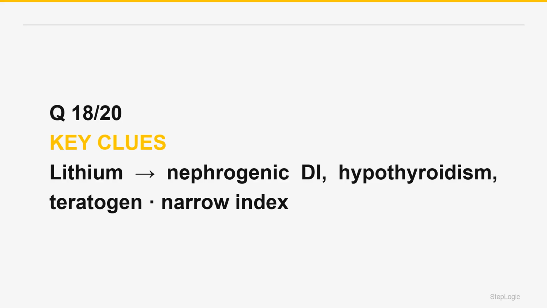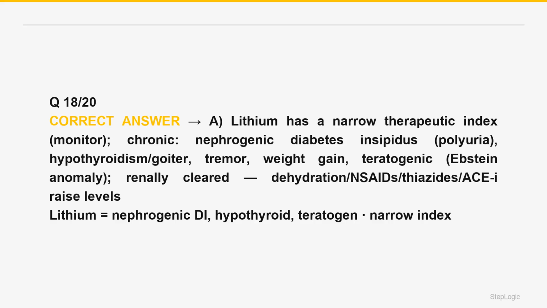Renal: lithium causes nephrogenic diabetes insipidus. It makes the collecting duct resistant to ADH, leads to polyuria, polydipsia, and dilute urine, and can cause chronic interstitial nephritis. The correct answer is A. Thyroid: lithium inhibits thyroid hormone release, commonly causing hypothyroidism and goiter. Monitor TSH.